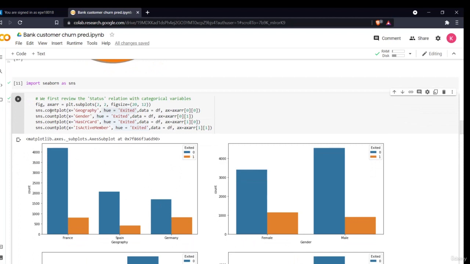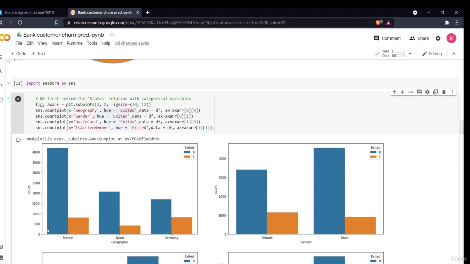As you can see, first is my count plot for geography. It is telling me that there are three geographies: France, Spain and Germany. It is telling me the count of those people and which number belongs to the 0 group, that is the retained group, and the 1 group. As you can see in the data set, the majority of the population is from France. The count is very high, followed by Spain and Germany, which are almost equal.